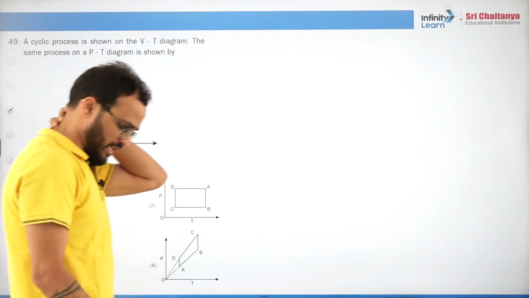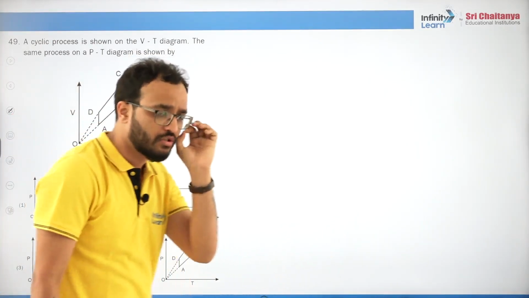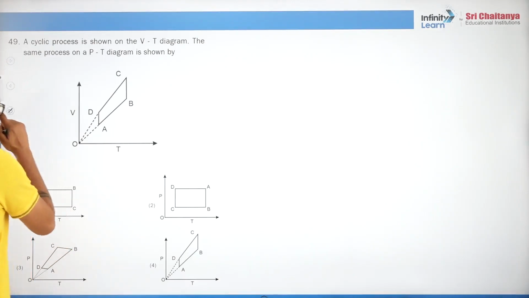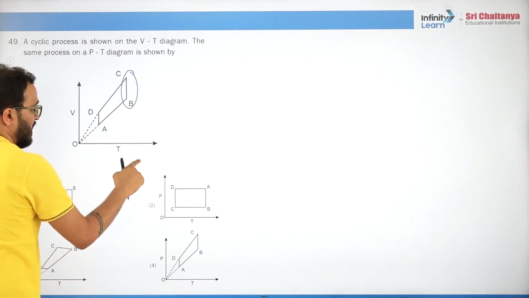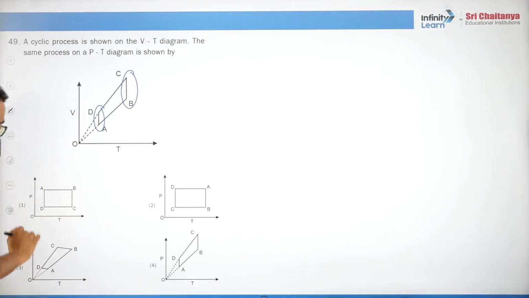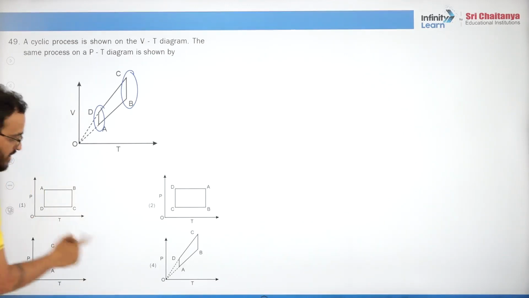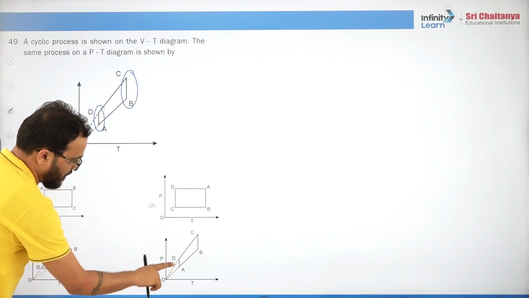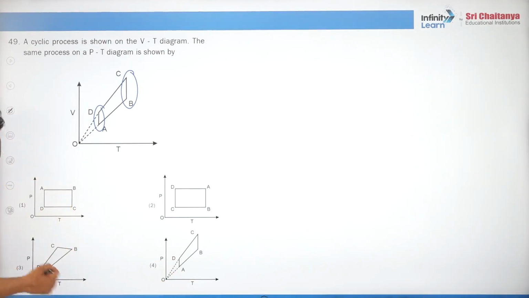Very easy question. Just look at it. What is B to C? Constant temperature. What is A to D? Constant temperature. So B to C constant temperature, A to D constant temperature, right? But here it is not. So this is at least a wrong answer.